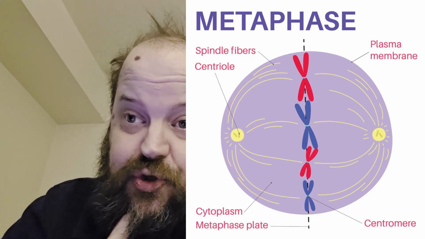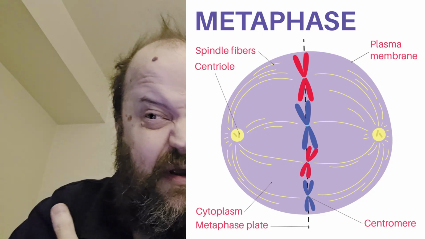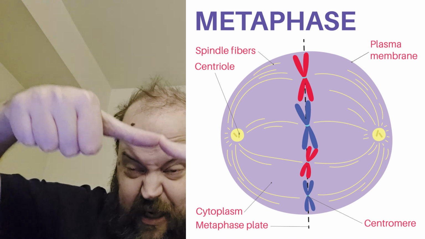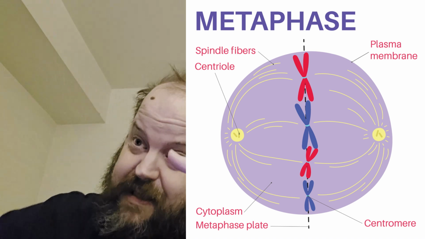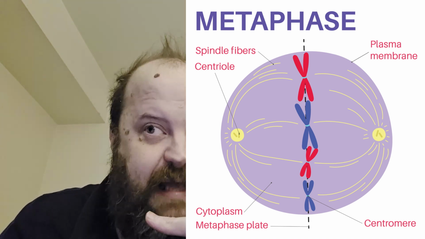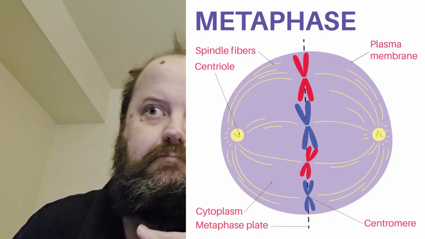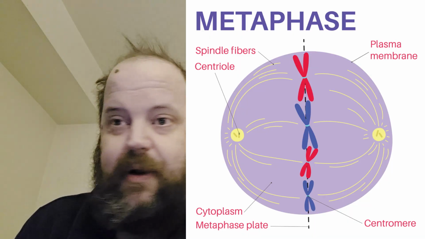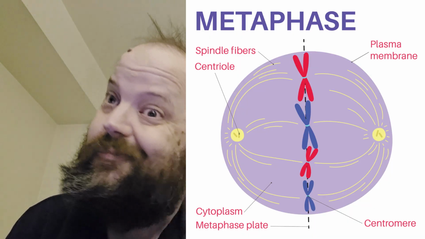But if something is wrong, if there aren't both pulling on the kinetochore, that handle, maybe it's got two of them, that's bad. You don't want excess chromosomes in one cell. This checkpoint may trigger the destruction of the cell, or maybe it won't.